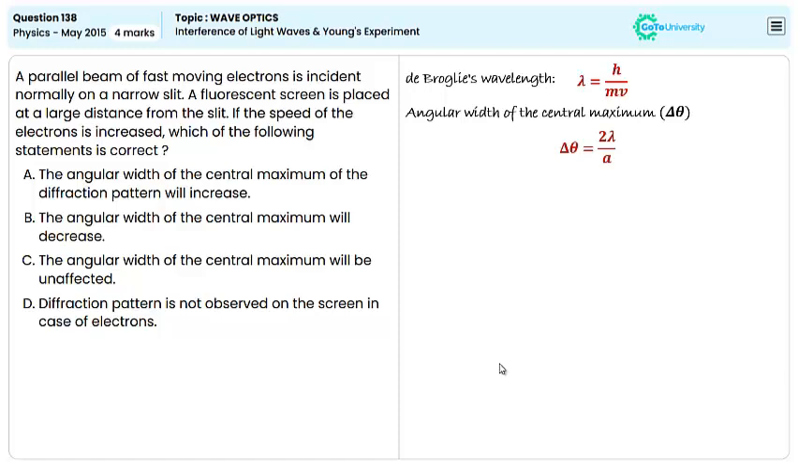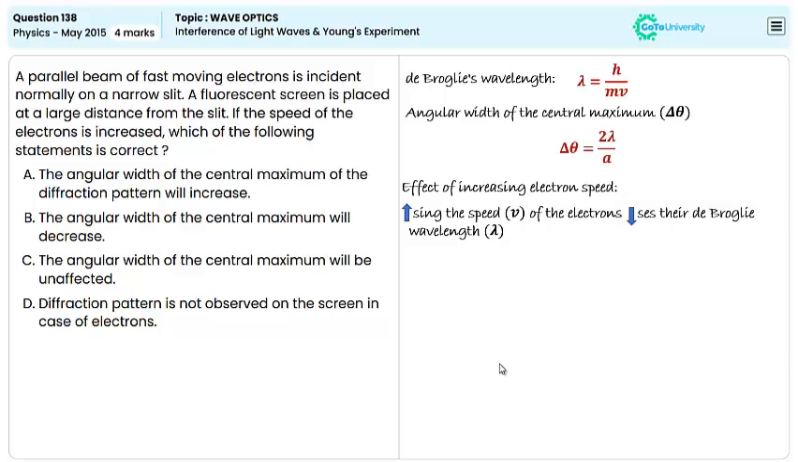Here delta theta is directly proportional to wavelength. Increasing the speed v of the electron decreases their de Broglie wavelength lambda. As the wavelength decreases, the angular width delta theta also decreases. Thus we can conclude that when the speed of the electrons is increased, the angular width of the central maximum decreases, and this is due to the reduction in de Broglie wavelength of the electrons. So the correct answer could be option B.